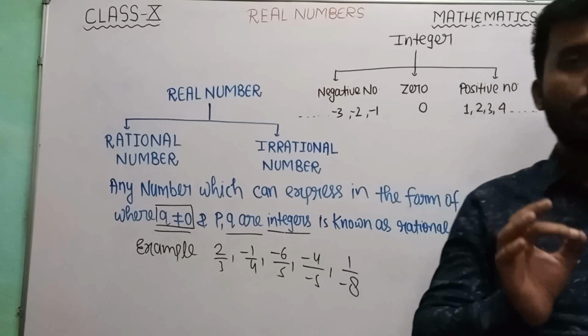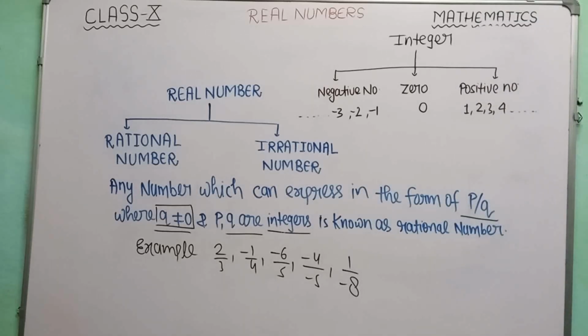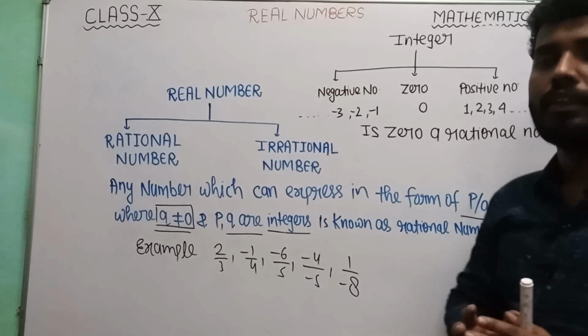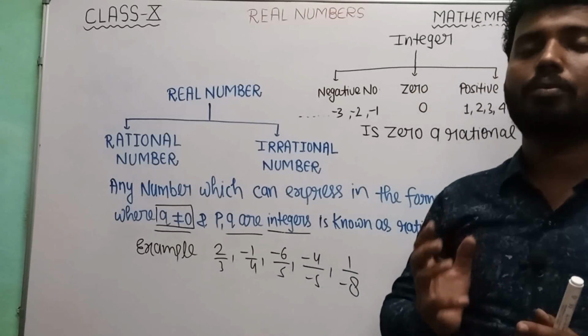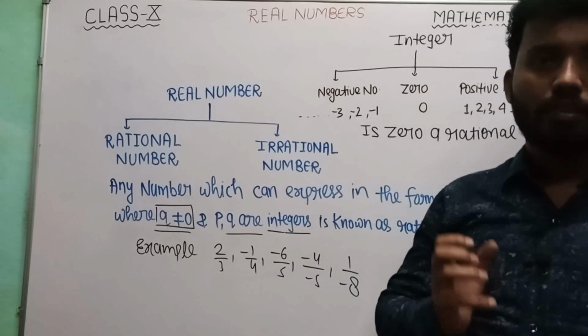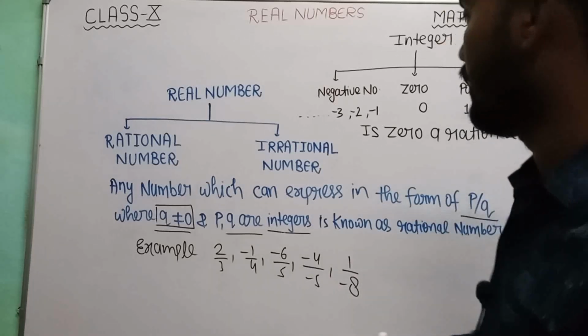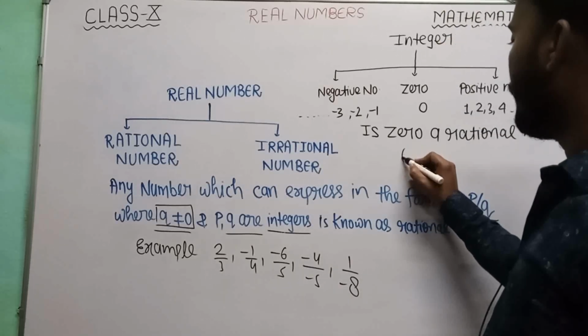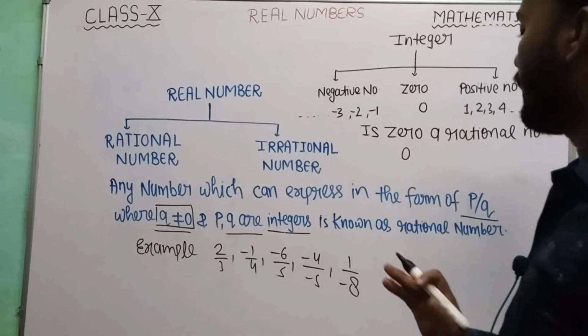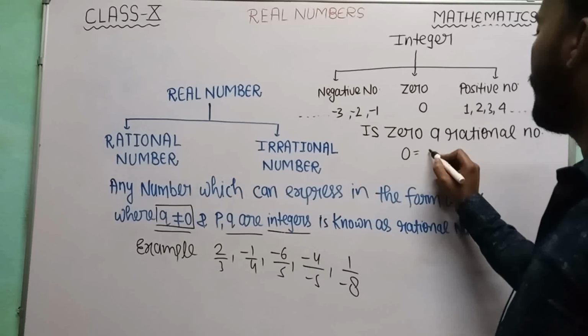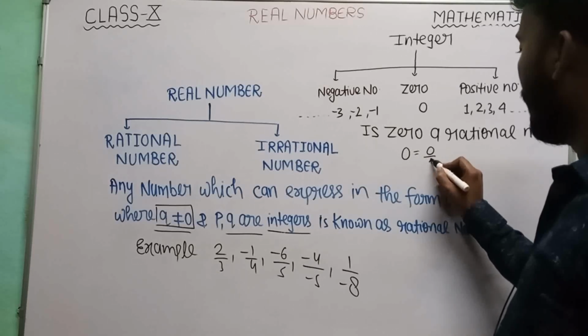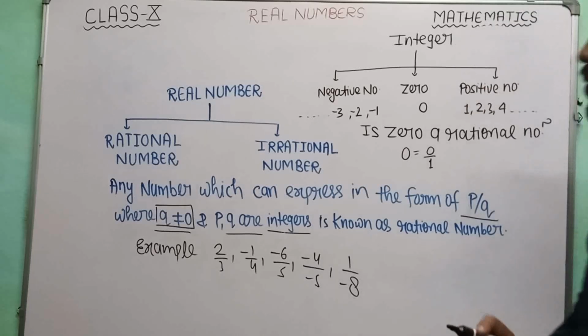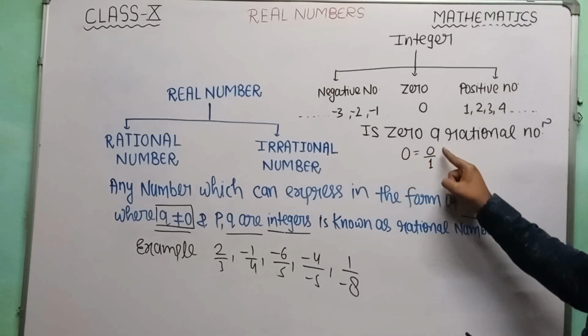Here there is one important question asked based on rational numbers. Now we will discuss that question only. The question is: is 0 a rational number? If 0 satisfies all three conditions which I have told you earlier, then it will be a rational number. Let us check the conditions. Now see here, in numerical notation we represent 0 like this, and we know that in the denominator of any number 1 always exists. So 0 can be written as 0 by 1.